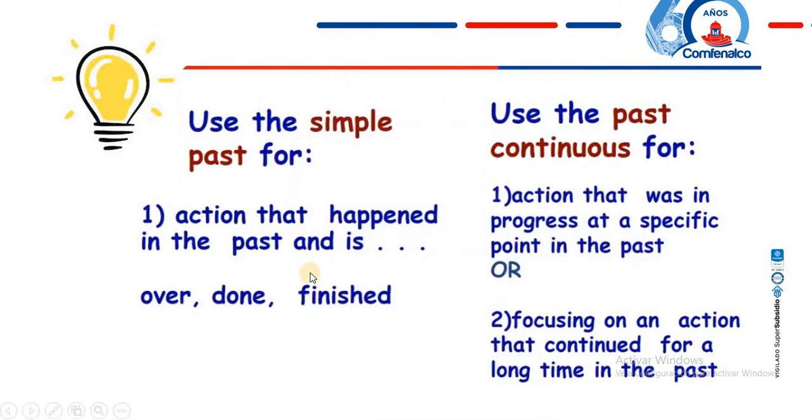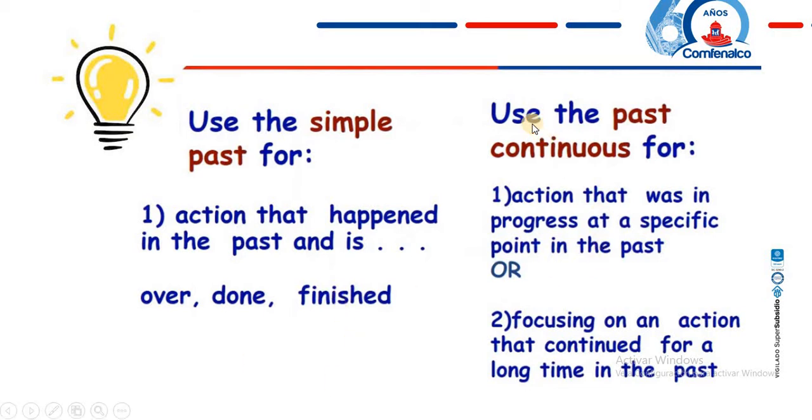So, we have in here how to use simple past and how to use the past continuous. So, the first one is use the simple past for number one, an action that happened in the past and it is over, it is done, or it is finished. So, that action is done. It is finished. You don't have anything to do related to that action right now.